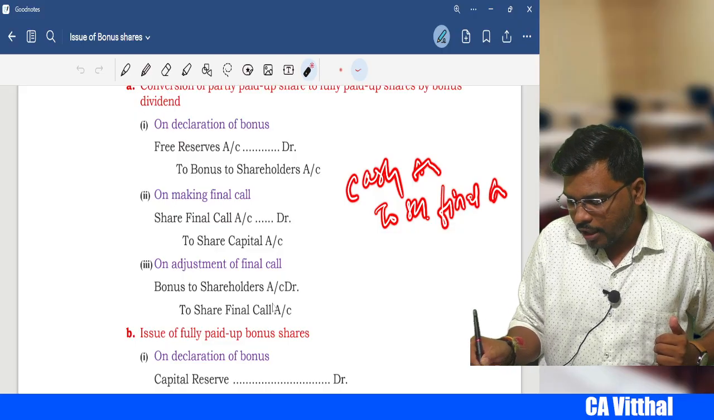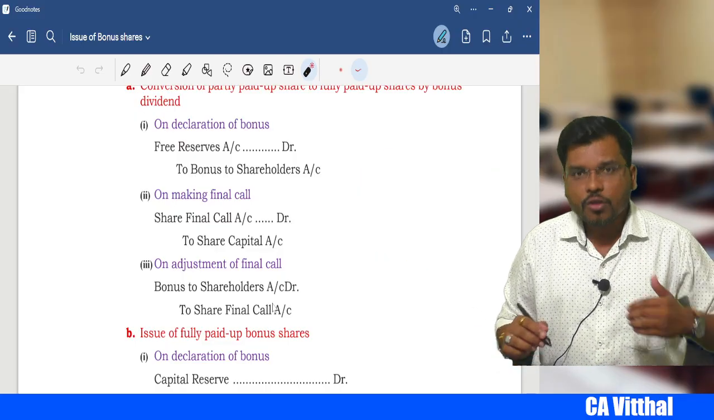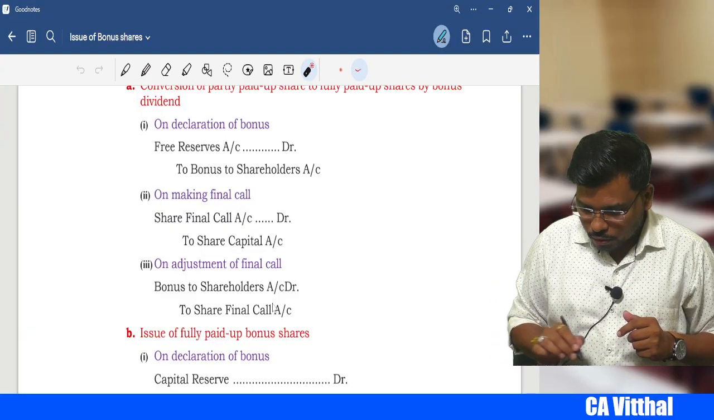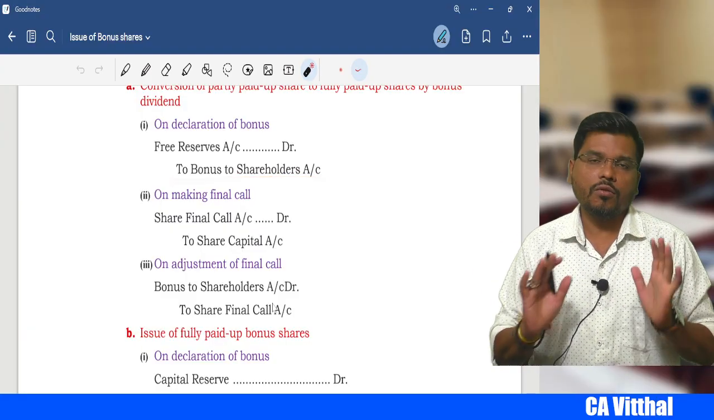Now what is happening, my dear? We are not receiving this money, right? So instead of cash, what do we replace, sir? What we replace is bonus to shareholders, right? This bonus to shareholders. Is it clear?